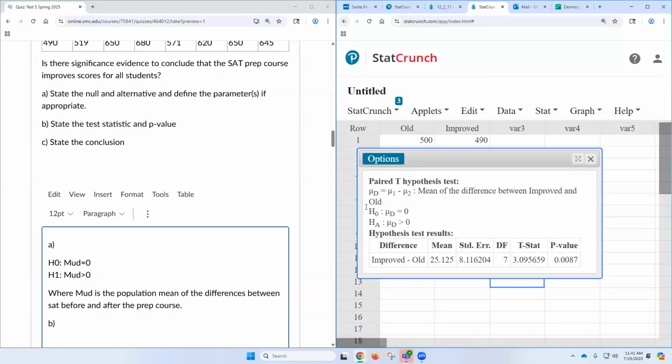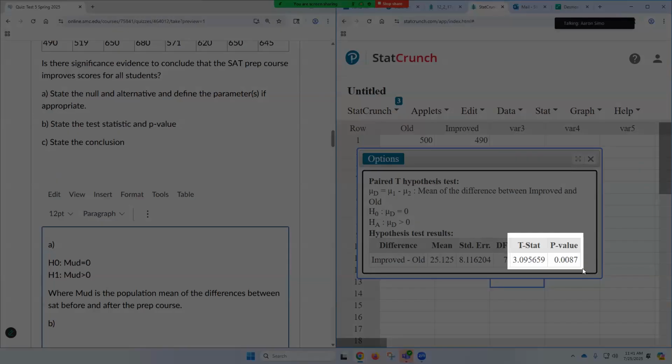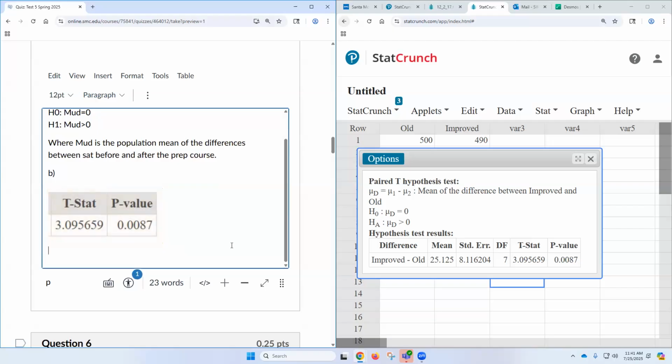Now screenshot the test statistic and p-value, and can you paste it in for me? Paste it in there. Yeah, that's part B. Yeah, you could do old minus improved and then put less than. That would give you a negative test statistic, but the same p-value. And since it's a less than, it makes sense that the test statistic is negative.